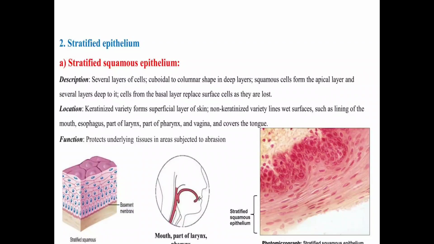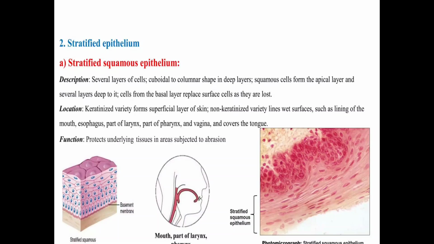Next one is the stratified epithelium. The first is the stratified squamous epithelium. There are several layers of cells, cuboidal to columnar in shape in the deep layers. Squamous cells form the apical layer, and the several layers deep to it form the basal layer, which replaces surface cells as they are lost. The location: the keratinized variety forms the superficial layer of the skin; the non-keratinized variety lines wet surfaces such as the lining of the mouth, esophagus, part of the larynx, part of the pharynx, and vagina, and covers the tongue.